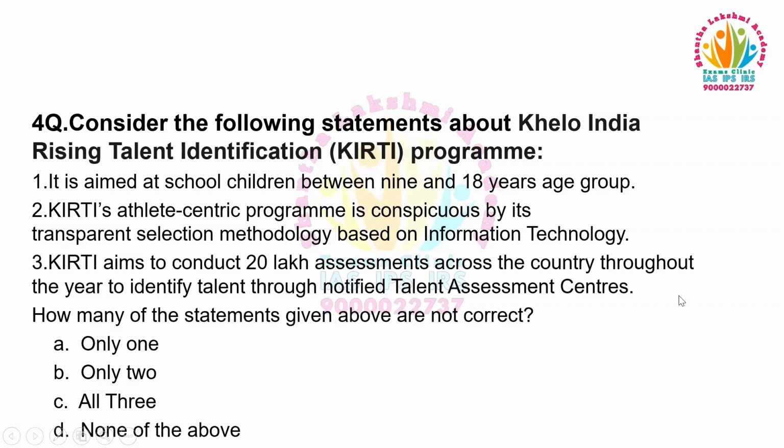Consider the following statements about the Khelo India Rising Talent Identification Program. One: It is aimed at school children between 9 and 18 years age group. Two: Kiriti's athletic-centric program is conspicuous by its transparent selection methodology based on information technology. Three: Kiriti aims to conduct 20 lakh assessments across the country throughout the year to identify talent through notified talent assessment centers. How many of the statements given above are not correct? Only one, only two, all three, none of the above.